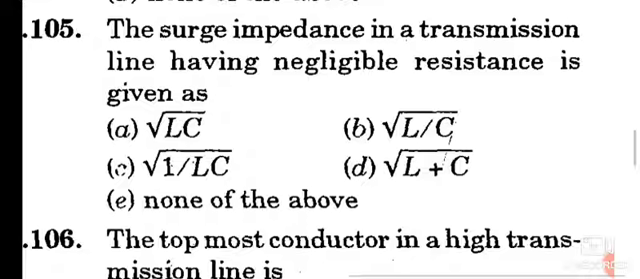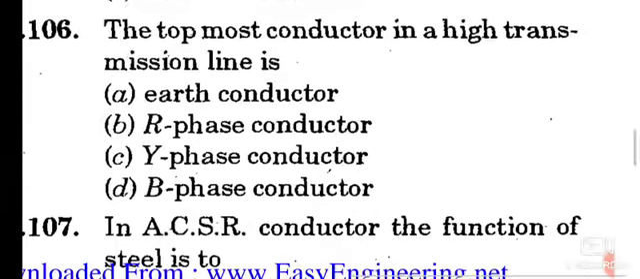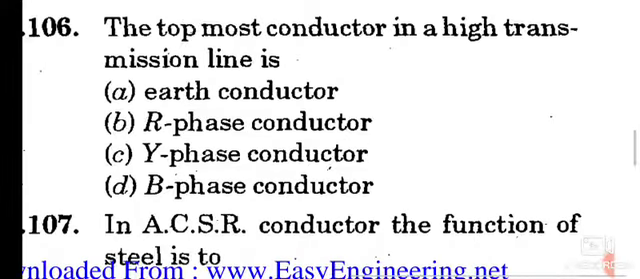Question number 105. The surge impedance in a transmission line having negligible resistance is given as option B, square root of L by C. Question number 106. The topmost conductor in a high transmission line is option A, earth conductor.